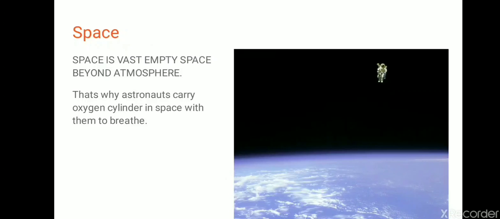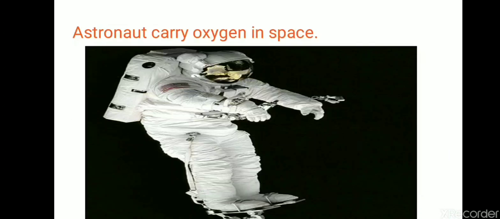So if I ask you, why do astronauts carry oxygen cylinders with them? Astronauts carry oxygen cylinders to breathe because there is no atmosphere in space. Here you can see a picture of an astronaut. He is carrying an oxygen cylinder on his back. Why? Because there is no oxygen present in space, because there is no atmosphere. So he will be using oxygen to breathe in space.